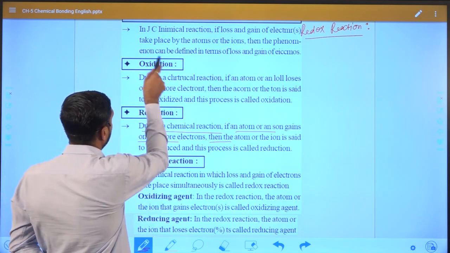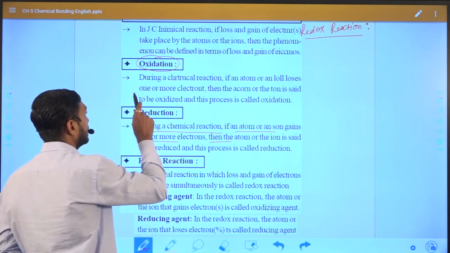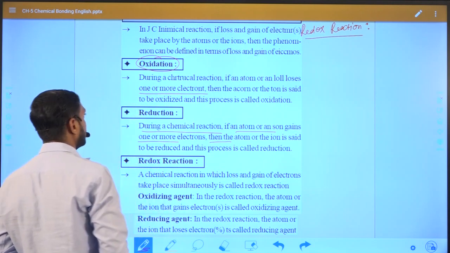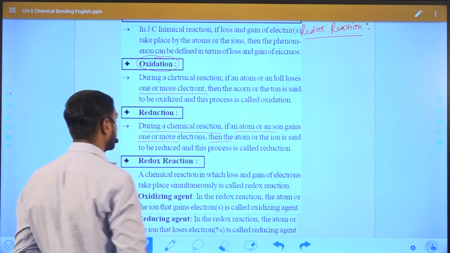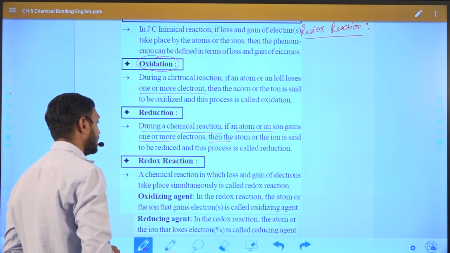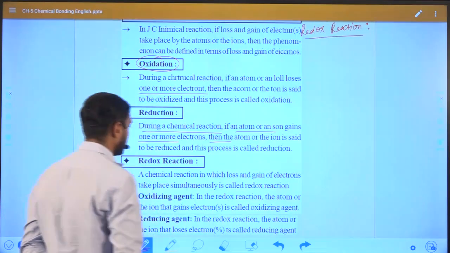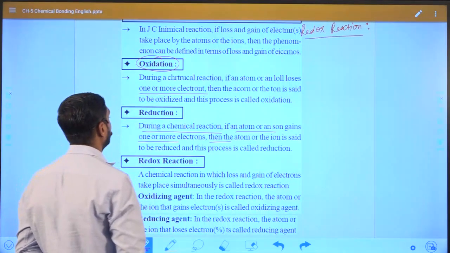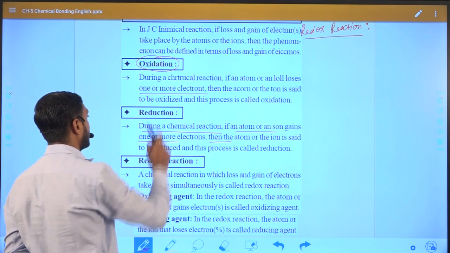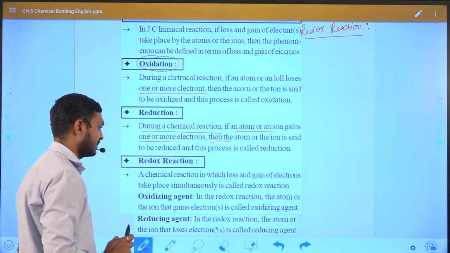While in the case of oxidation, if atom or ions lose one or more electron, then the reaction is known as oxidation process. Oxidation and reduction process take place in the same chemical reaction, and we can call it redox reaction. Okay, so this is how, based on transfer of electron, we can divide oxidation and reduction, right?